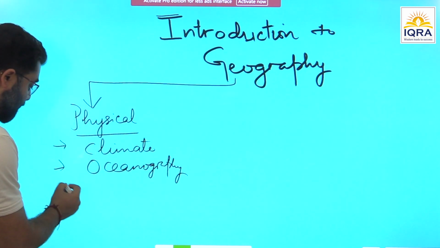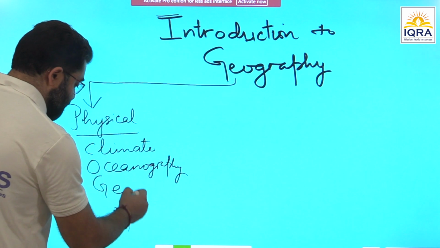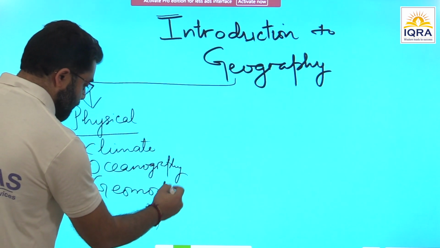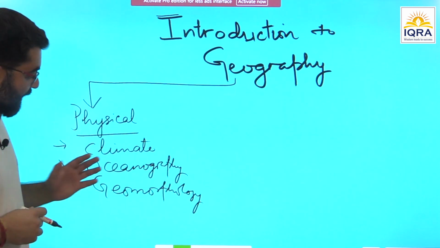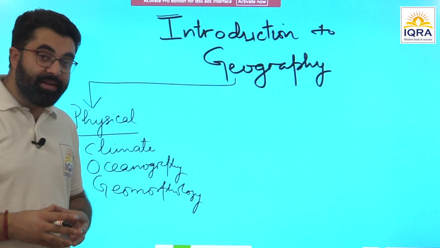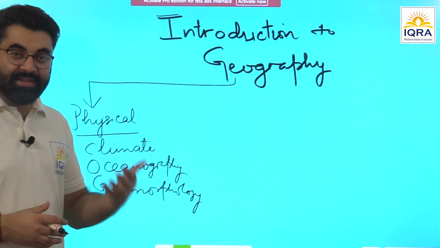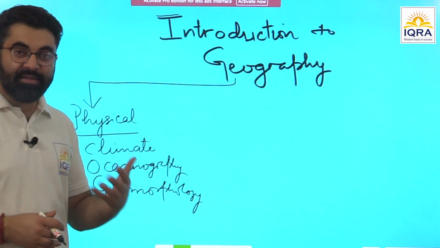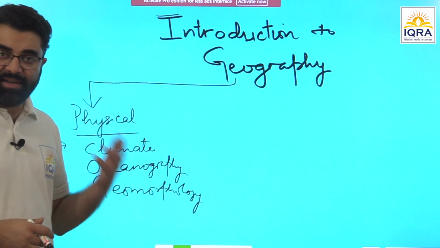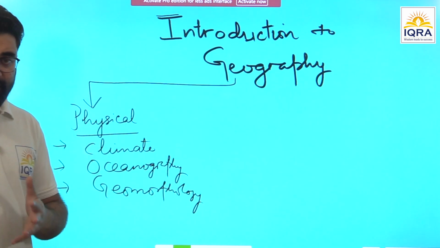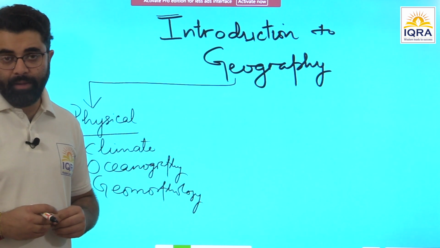Then we have the third topic, which is geomorphology. Geomorphology primarily deals with studying the concepts that take place on the surface of Earth, like how plateaus are formed, mountains, volcanoes, faults, earthquakes, tsunamis, and also relating it to the disaster management part.